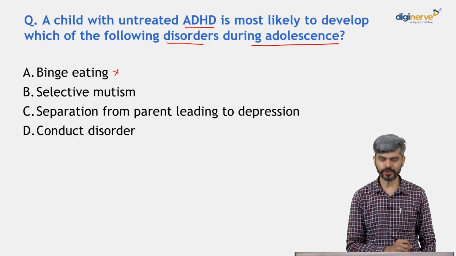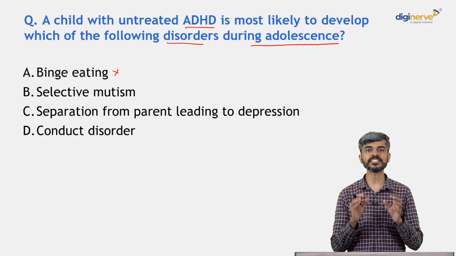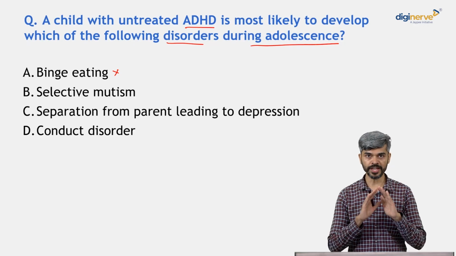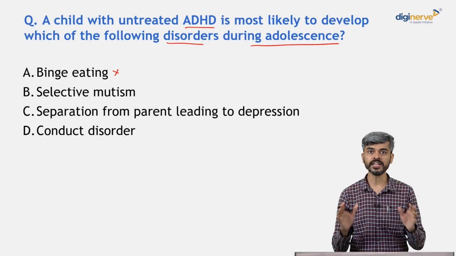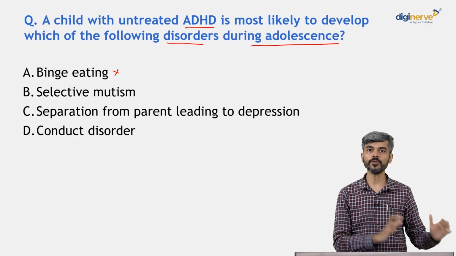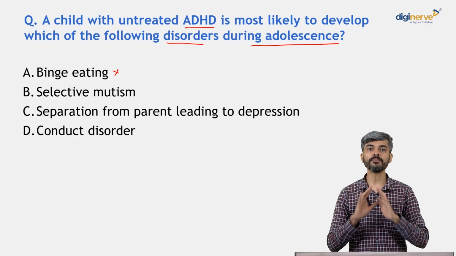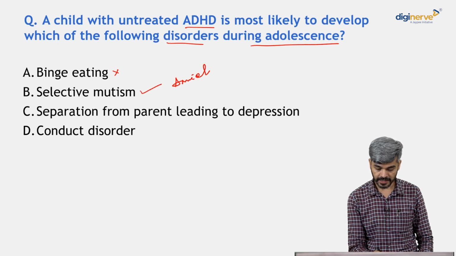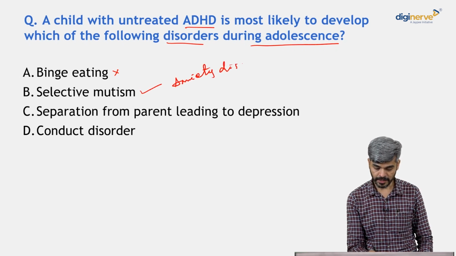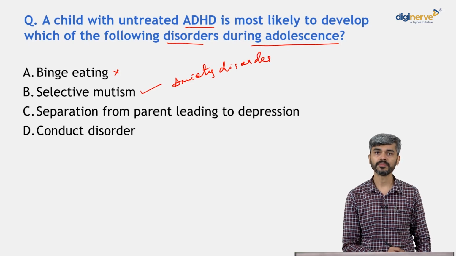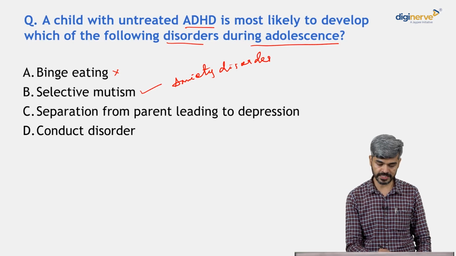So is it selective mutism? Selective mutism is when kids have this behavior of going mute, that is not talking at all, in very selective situations. So for example, a kid is talking at home, but at school he goes completely mute. And selective mutism is seen in anxiety disorders, right? But does the child with ADHD have predisposition to develop selective mutism?